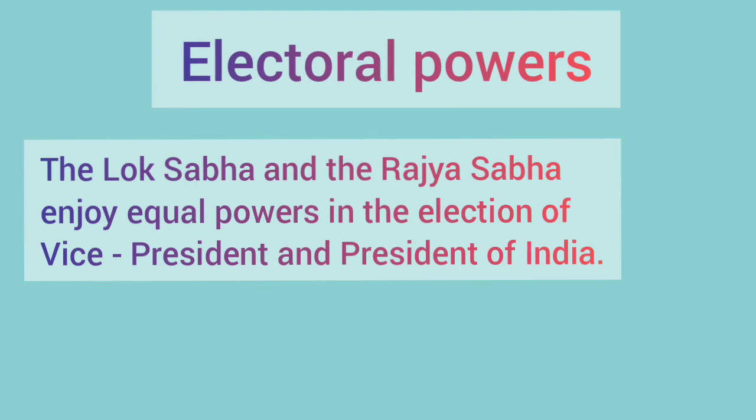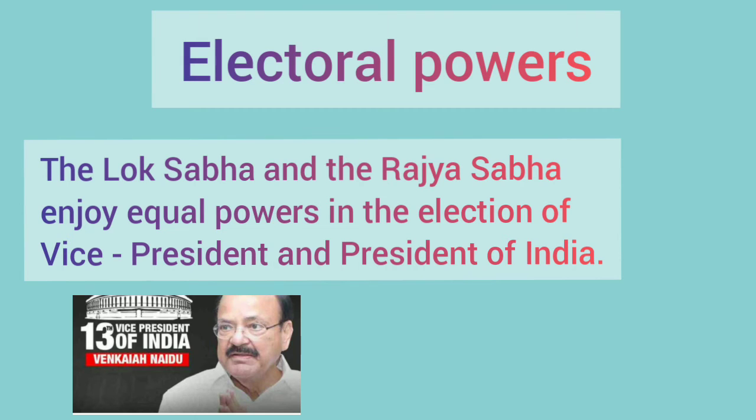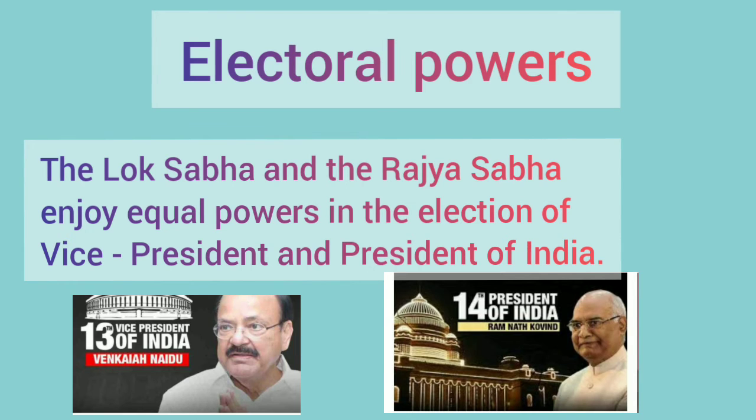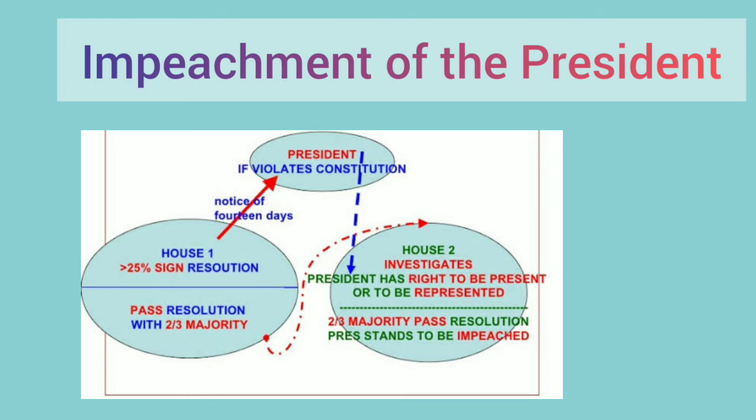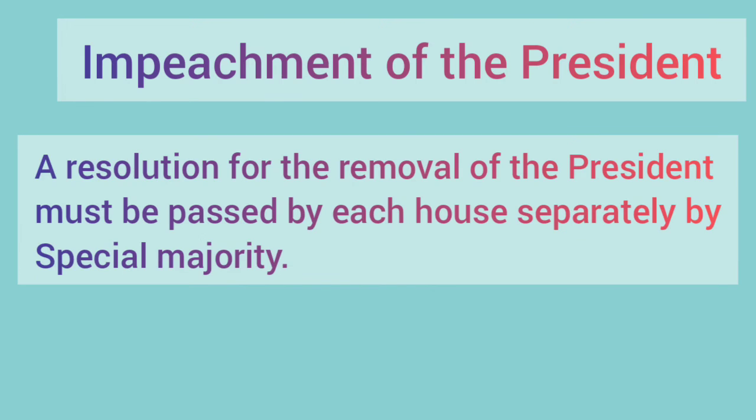The fifth is the electoral powers. Beta, the Lok Sabha and the Rajya Sabha enjoy equal powers in the election of Vice President and President of India. And lastly, impeachment of the President. A resolution for the removal of the President must be passed by each house separately by special majority.